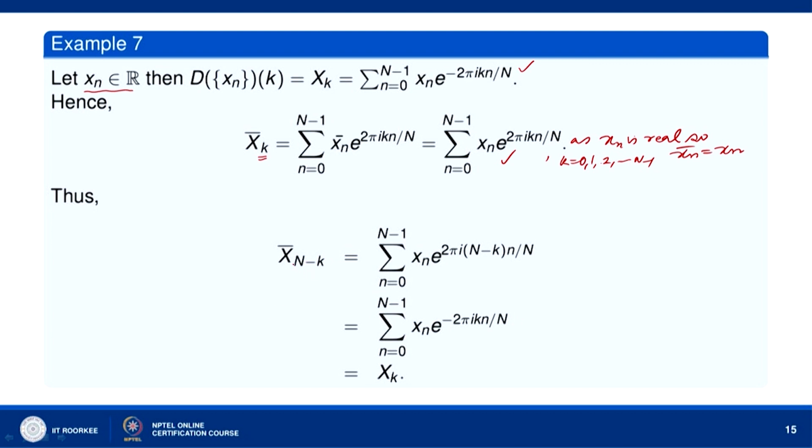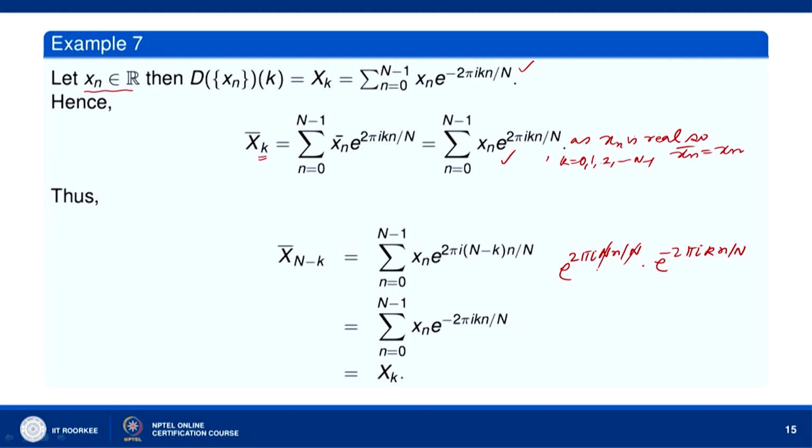Then X bar n minus k will be, from here, sigma n equal to 0 to n minus 1 of x n e to the power 2 pi i, replacing k by n minus k, so n minus k into n by n. We can write this in two parts: e to the power 2 pi i n into n by n, and the other part is e to the power minus 2 pi i k n by n.